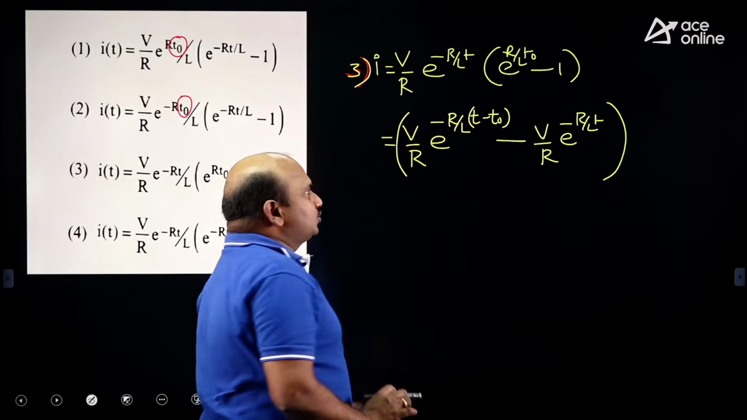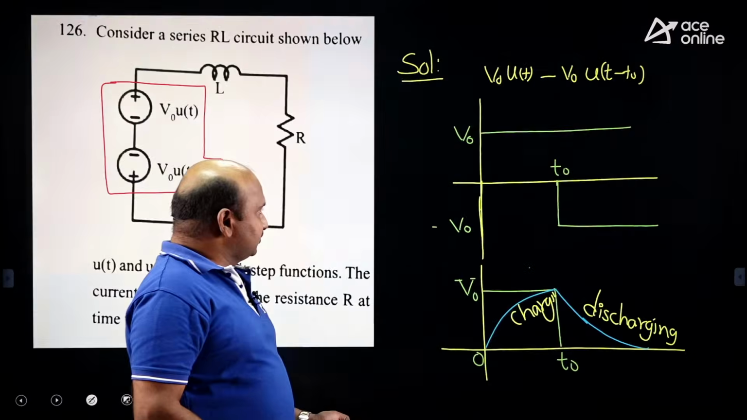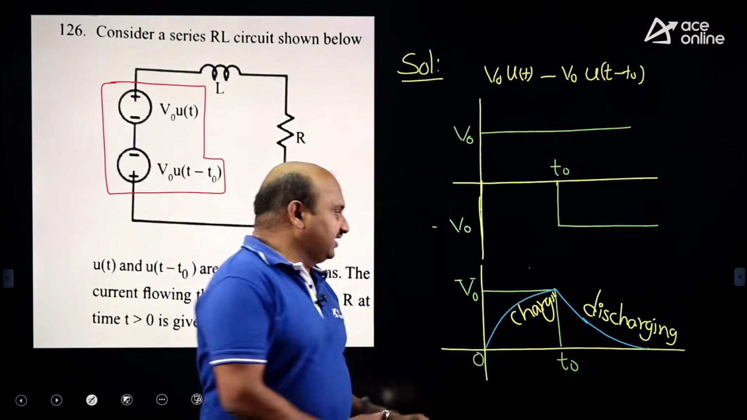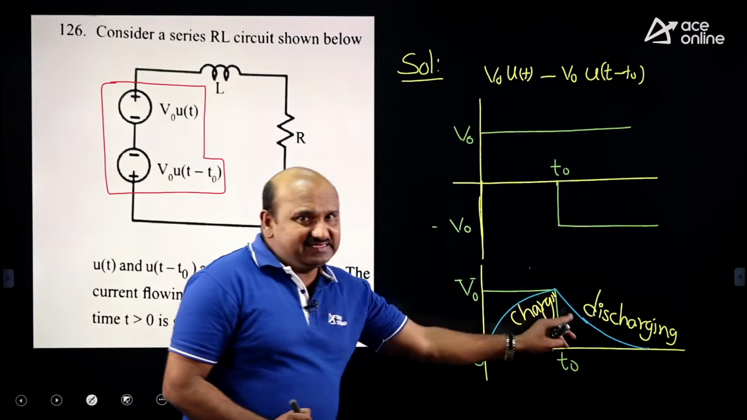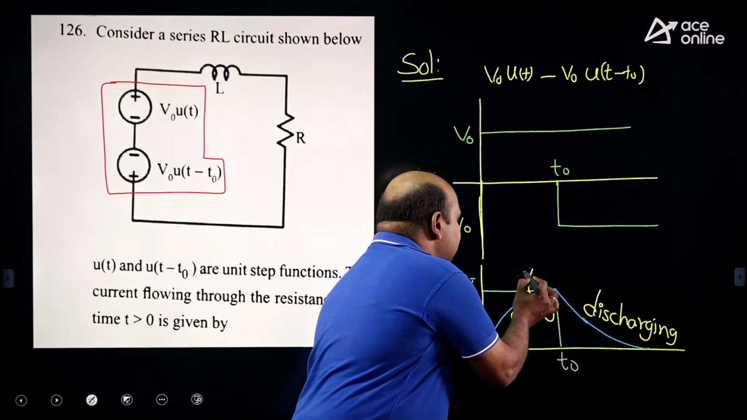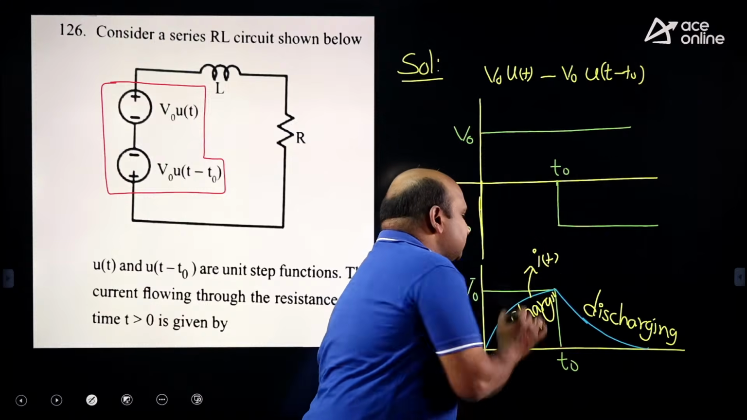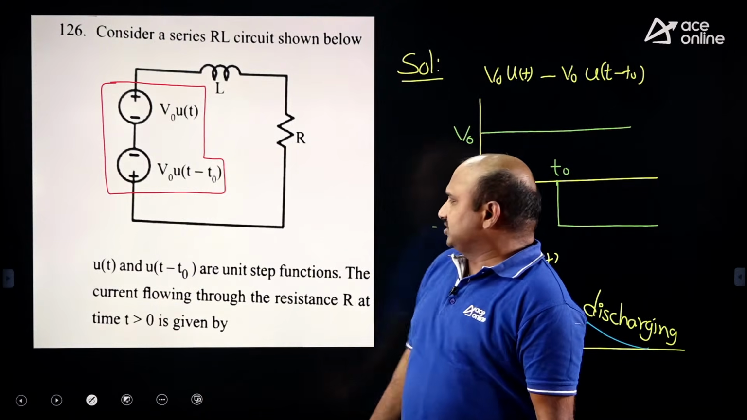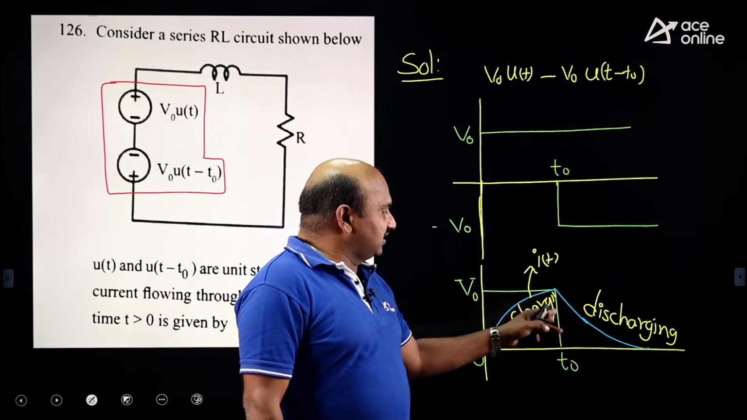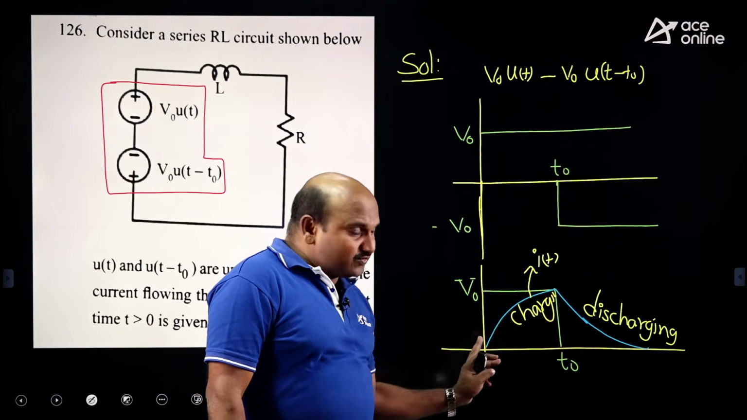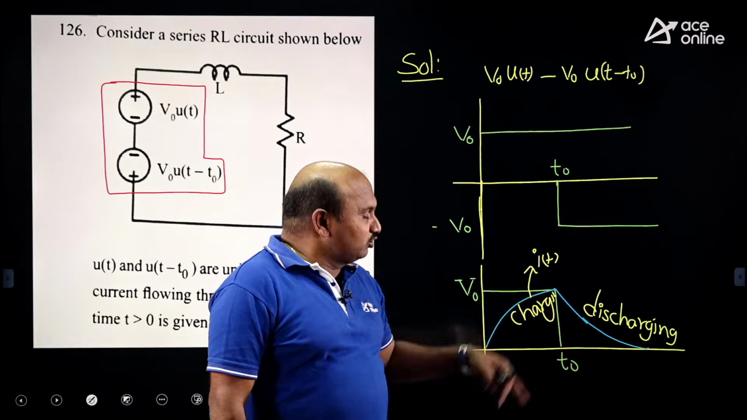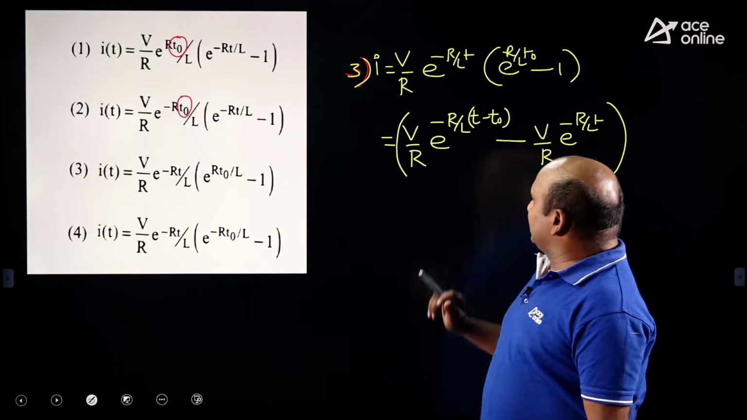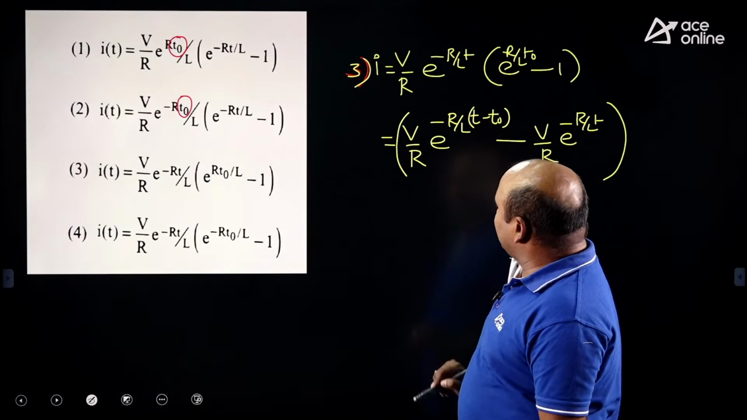Guys, see this, these two, according to the expression or the response we got for the current, this blue line is the current response. The blue line is i of t, the current response which is passing through the resistor as per the question. As per the question, the current flowing through the resistor and inductor is the same. Actually, this is the inductor current, which is the same as the resistor current. Now, according to this, we are getting t minus t naught.